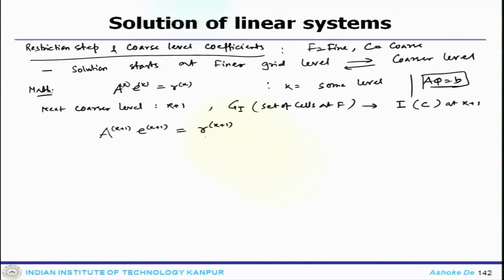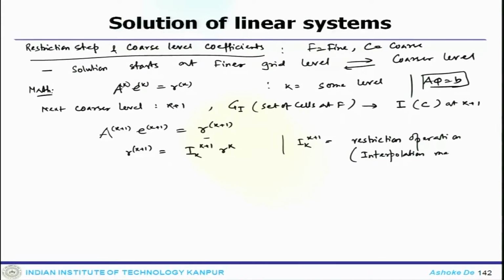Now, the residual on the right-hand side can be computed as R^(k+1) equals I^(k+1) R^k. This I^(k+1) is essentially the restriction operator, or the other way one can think about it is as an interpolation matrix, from the fine grid level to the coarser grid level through the agglomeration process. So, through that you do the transformation.